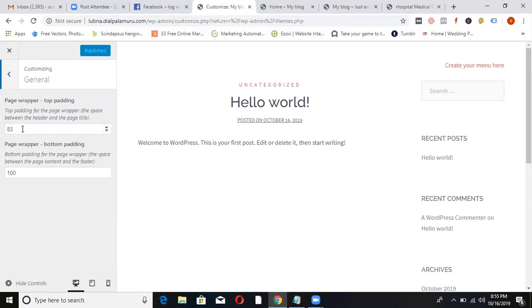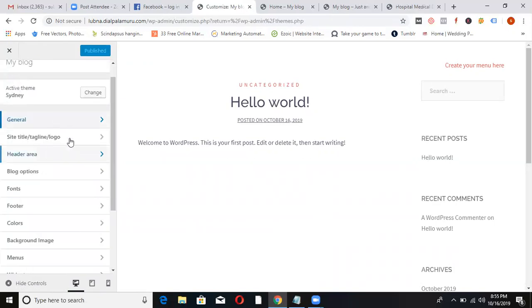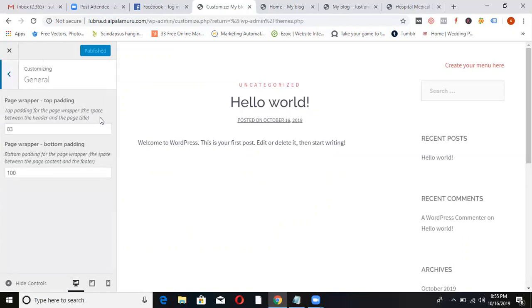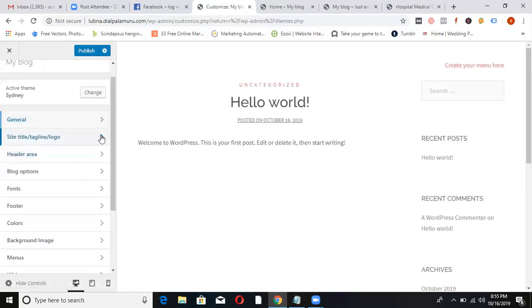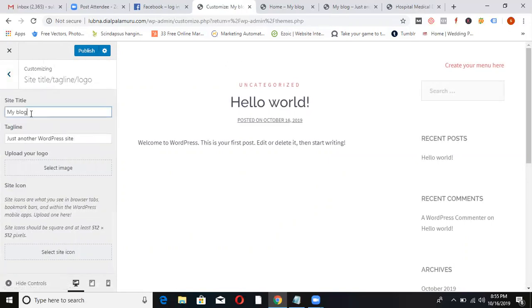What is this? What is this 83? Change some number. And here, site title and tagline, what does that mean? You try it. Okay, I see what it changes with changing options. Top padding is 83. Now if you change it, you can check how much padding it's coming. Now site title. If we don't have any title, I'm changing the title. Just see. I'm writing Lubna Hospital. Tagline, I'm writing best hospital in India.